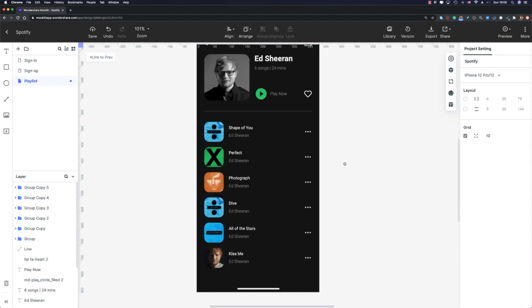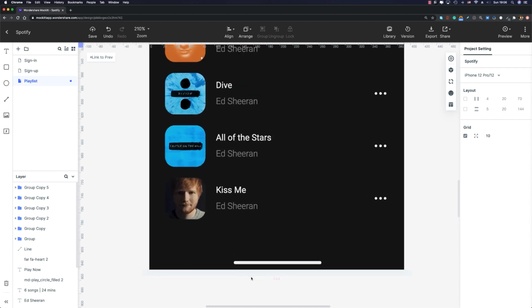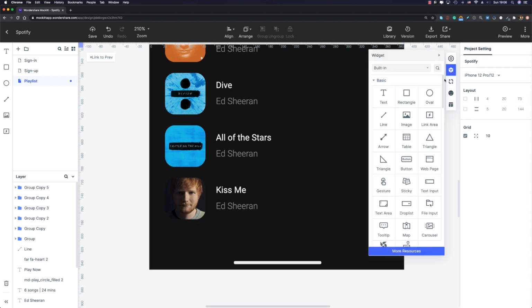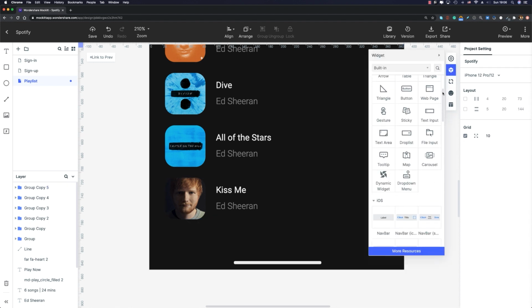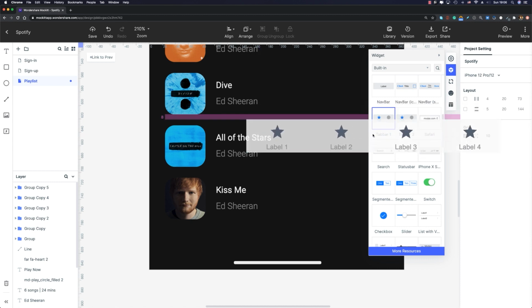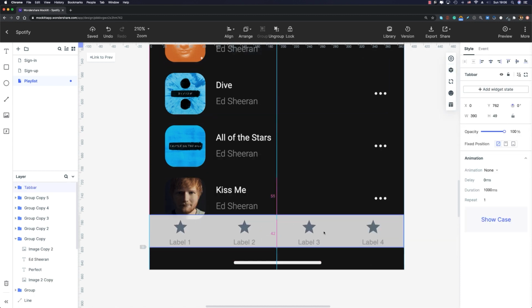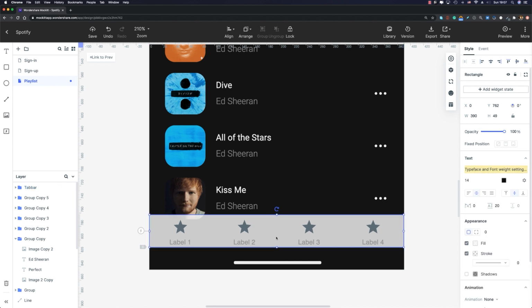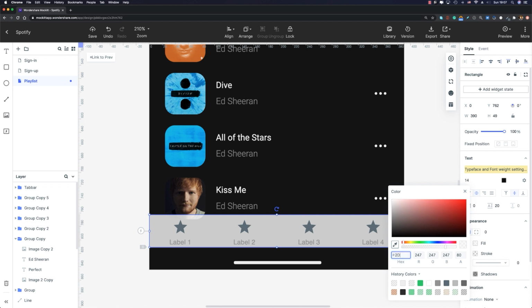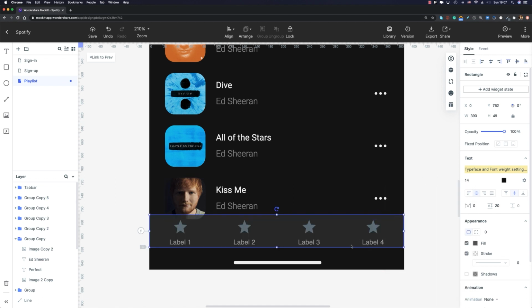Now the last thing we need to design is the tab bar, okay? So let me zoom in a little bit. And instead of creating it from scratch, we're gonna use a template from the built-in section. I'm gonna scroll down. Let me drag and drop this tab bar 1 here. All right, great. I'm gonna move it up a little bit. All right, let me select this rectangle and change the color to 2D, 2D, and 2D. All right, to get this dark gray.